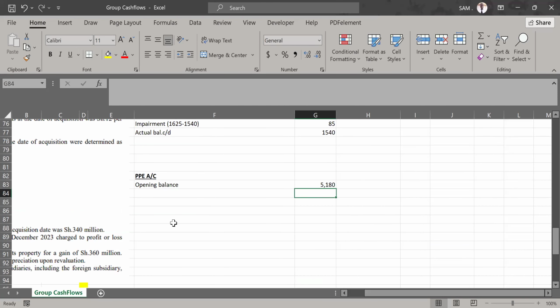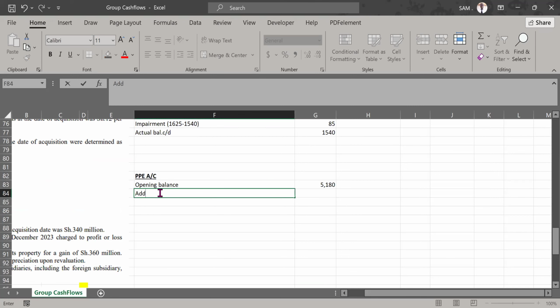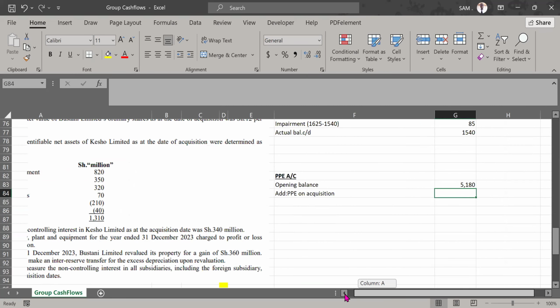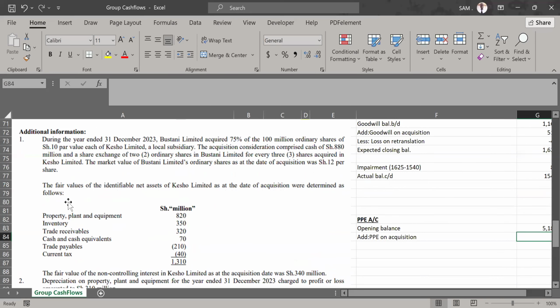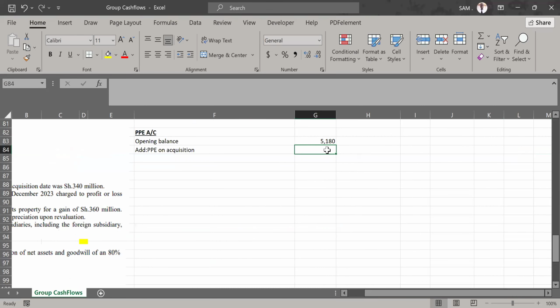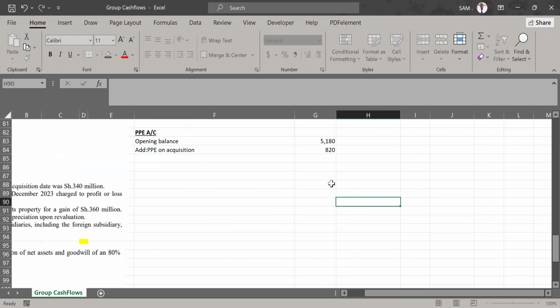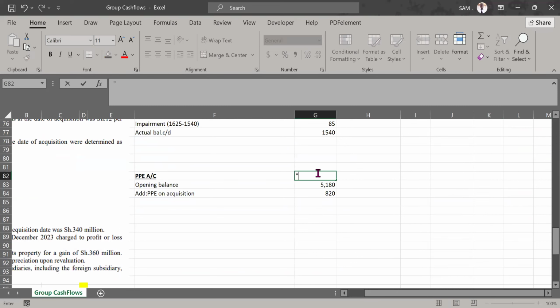Then elements affecting PPE. On acquisition, if you acquire any PPE element, it will increase your PPE account. This is an asset account. Any additions is debited. So we come here and say, add PPE on acquisition. What amount of PPE did we acquire? We go to note number 1 and we see the value of PPE acquired was 820. So we add 820 million. Our figures are in millions, so don't forget that.